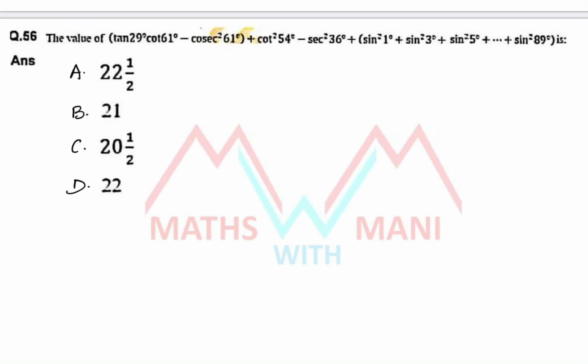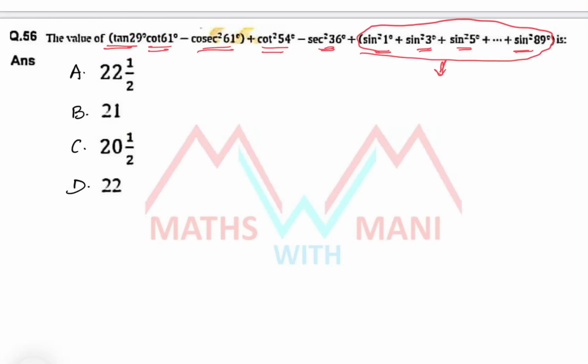The value of tan 29 degrees cot 61 degrees minus cosec square 61 degrees plus cot square 54 minus sec square 36 plus sin square 1 plus sin square 3 plus sin square 5 and so on up to sin square 89. In trigonometry, I told you the direct formula to find out these values. So what is this value?